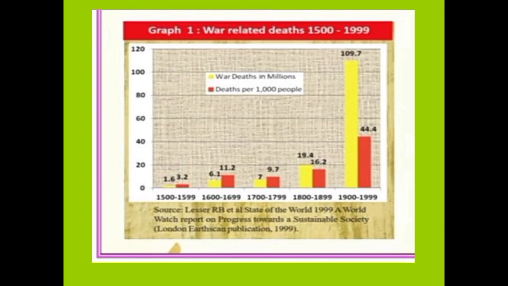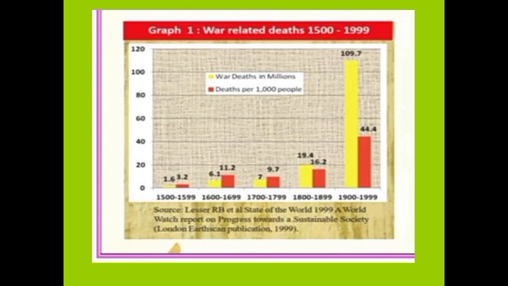So, this graph shows the war deaths in millions and death rate per 1000 people. The last column tells us the proportionate death due to wars, the number of war deaths for every 1000 people who lived during those centuries.